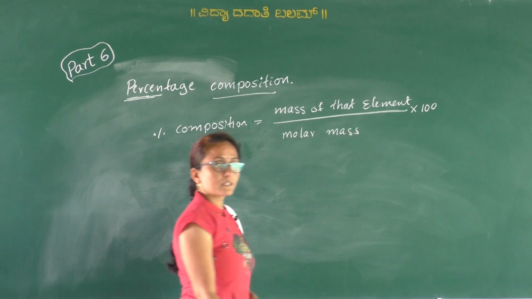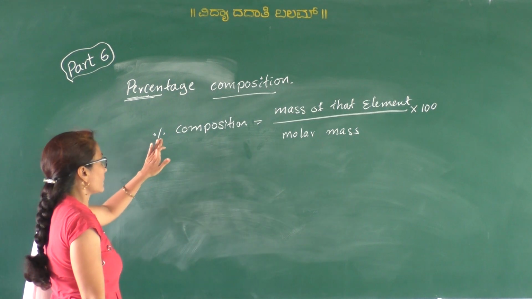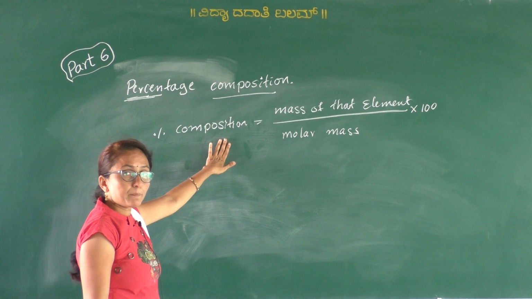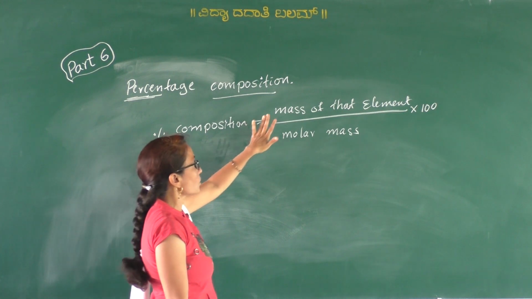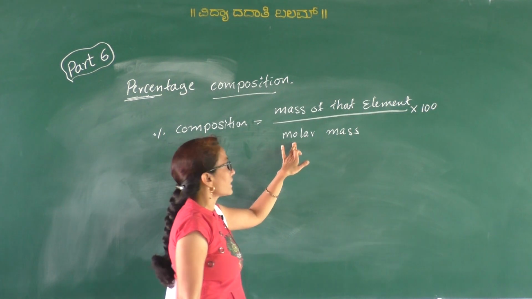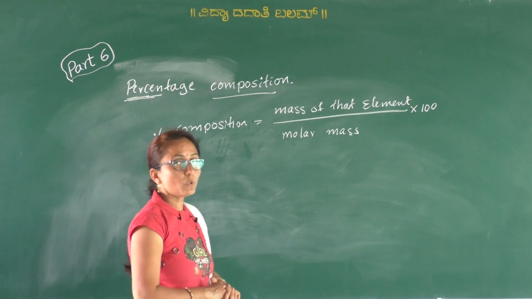So that gives the percentage of any element. Therefore percentage composition or percentage of any particular element is equal to mass of that element in a given compound divided by molar mass into 100.